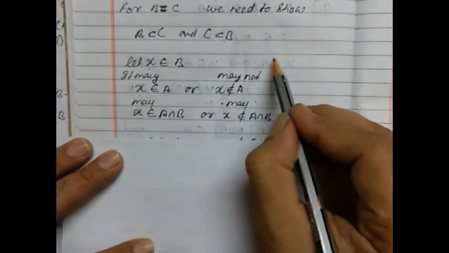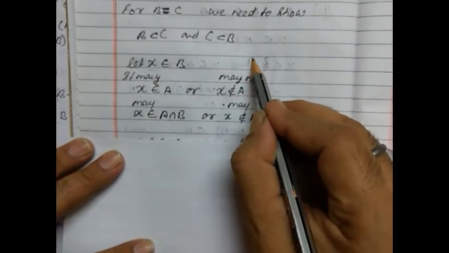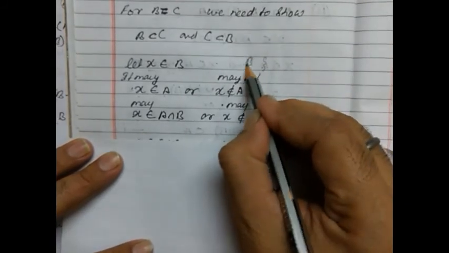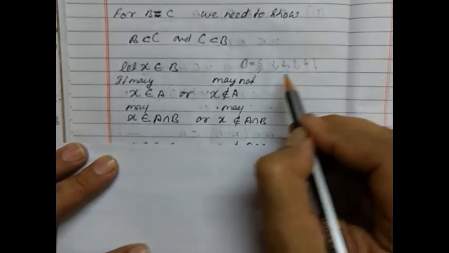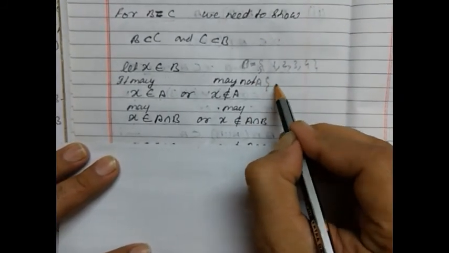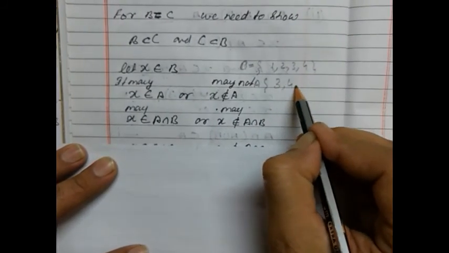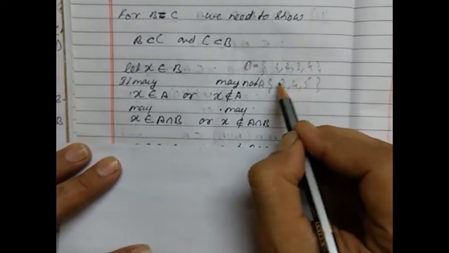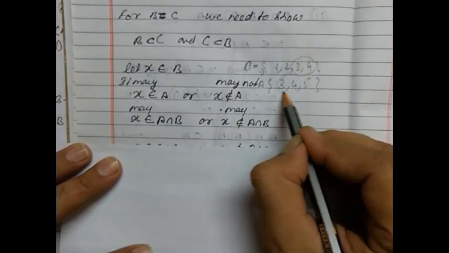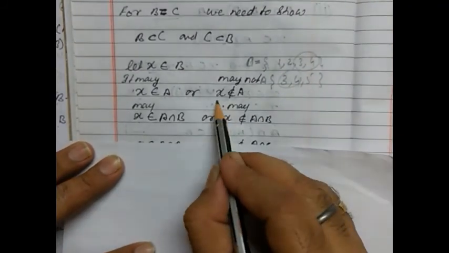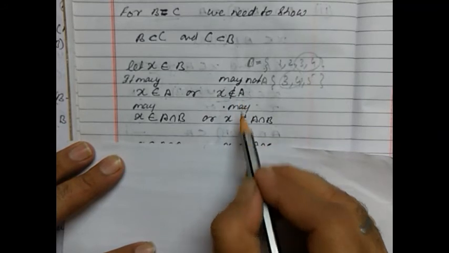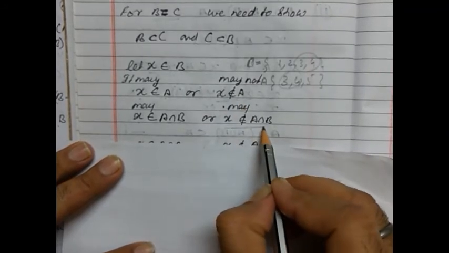For example, suppose I take B as 1, 2, 3, 4, and A as 3, 4, 5. So here, for A intersection B, we check whether an element belongs or not. If an element does not belong to A, then it will not belong to A intersection B.